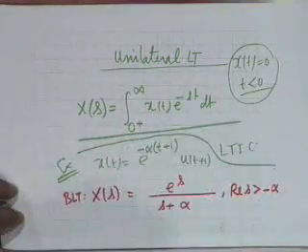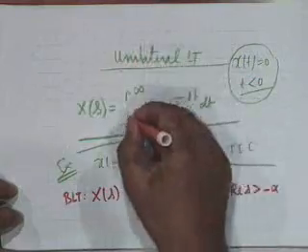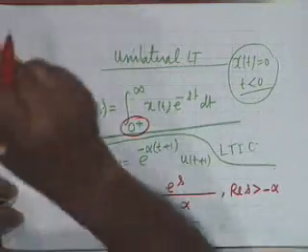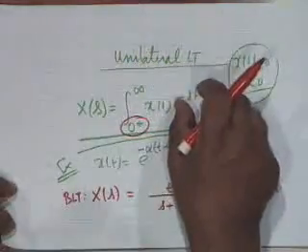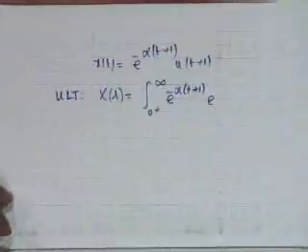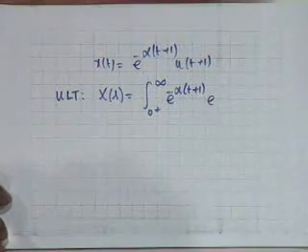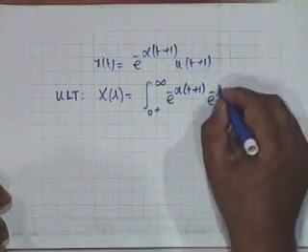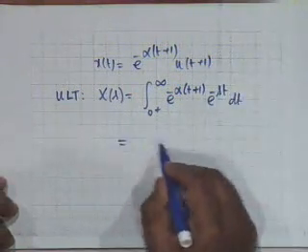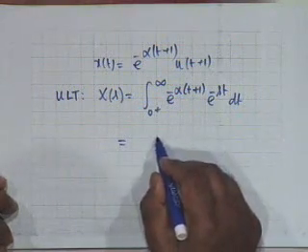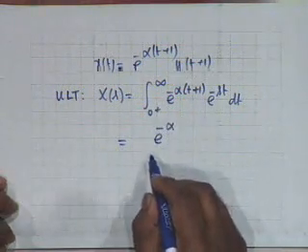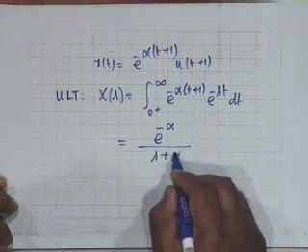All right. So the definition is this. The heart of the definition is that the lower limit is 0 plus. If it is not so, then it is forced to be so. For example, in this case, it is not so, but it is forced to be so. In other words, what we are doing is e to the minus st dt. And obviously, this would be e to the minus alpha divided by s plus alpha.